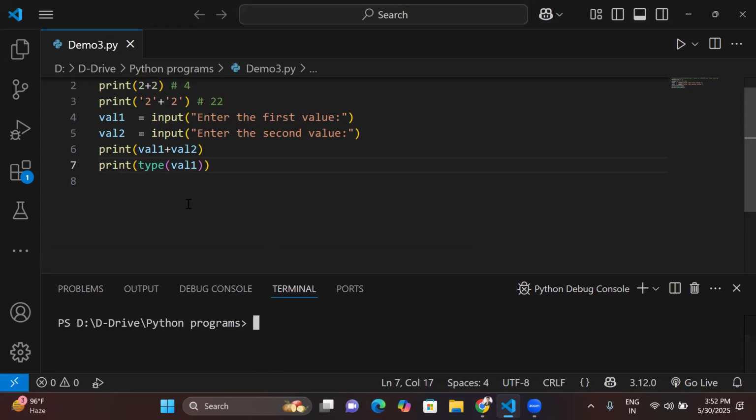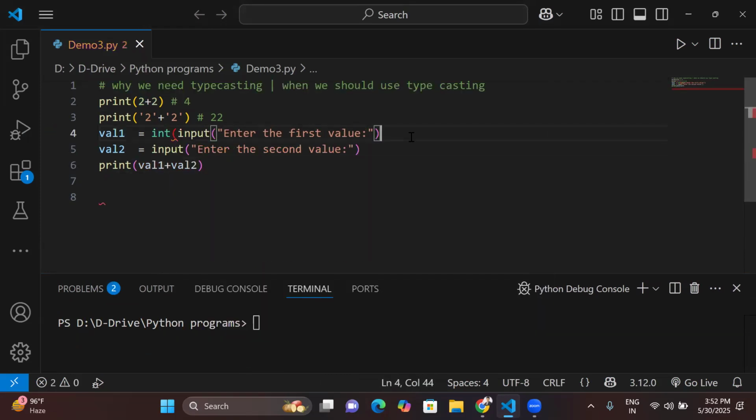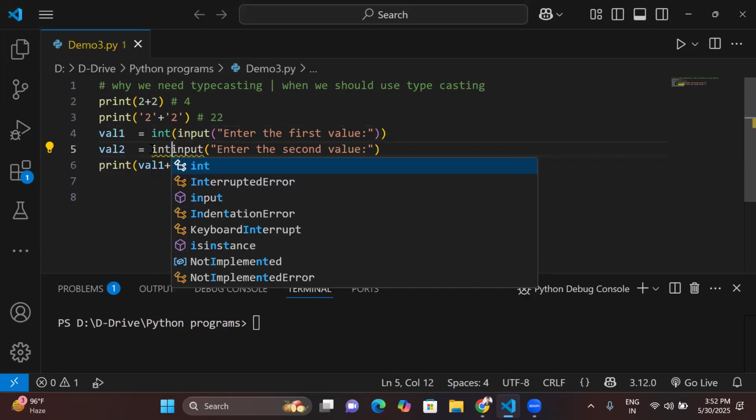So val1 here is a string. Now we have to do the typecasting, because we have to convert this value into an integer, then we will get our expected outcome. It's very simple. The input function is doing its great job. Just put this input function inside the int function.